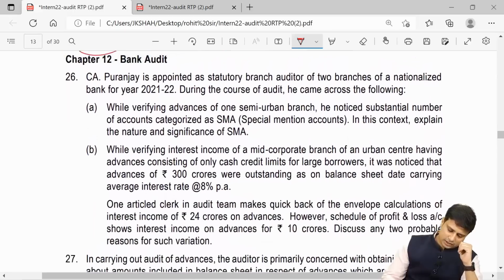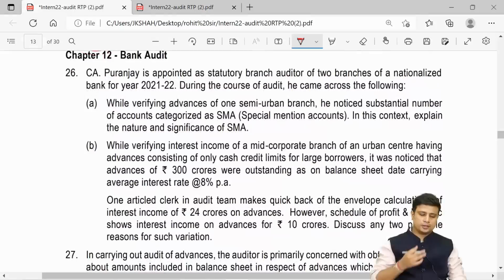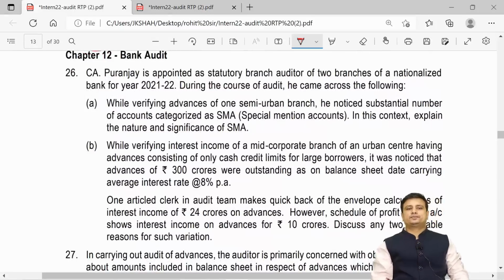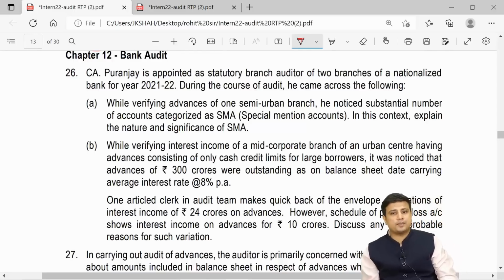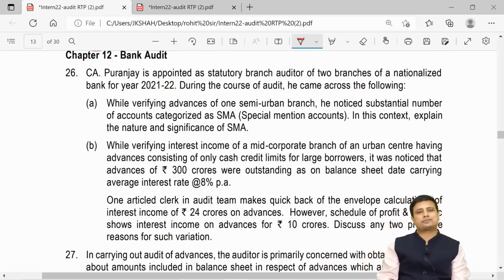Moving ahead with our discussion of chapter number 12. So now what does question 26 say? CA Puranjay is appointed as statutory auditor of 2 branches of a nationalized bank for the year 21-22. During the course of audit, he came across the following. While verifying the advances of one semi-urban branch, he noticed substantial number of accounts were categorized as SMA. What is SMA? Special mention account. In this context, explain the nature and significance of SMA.